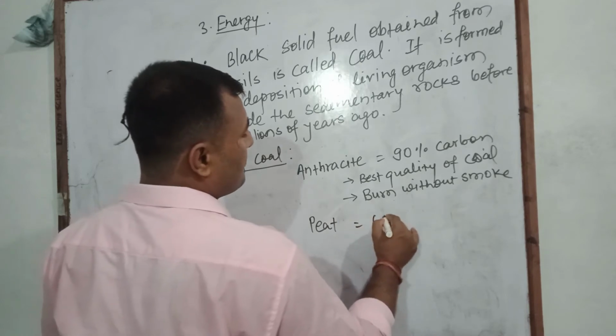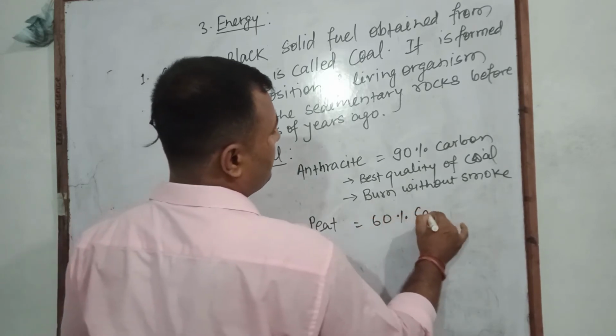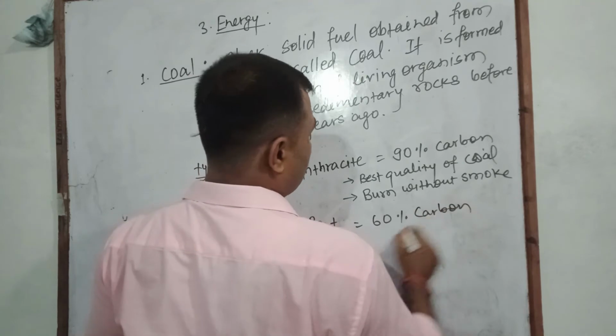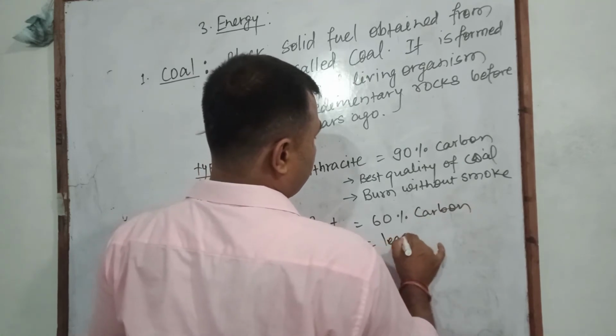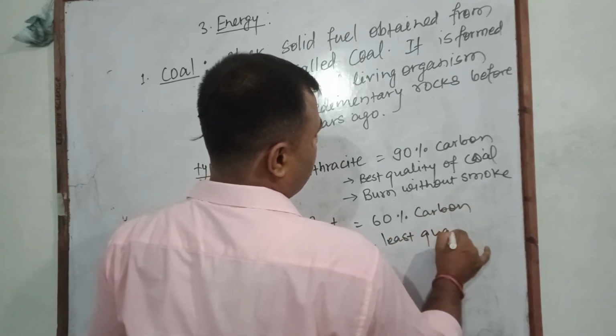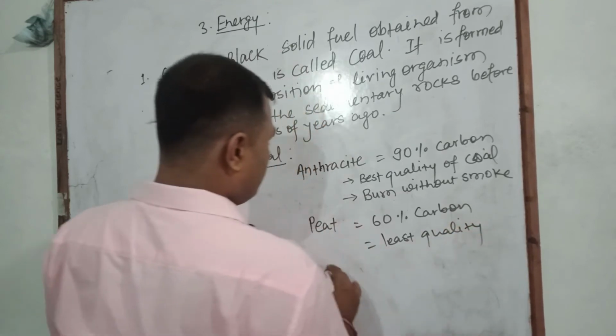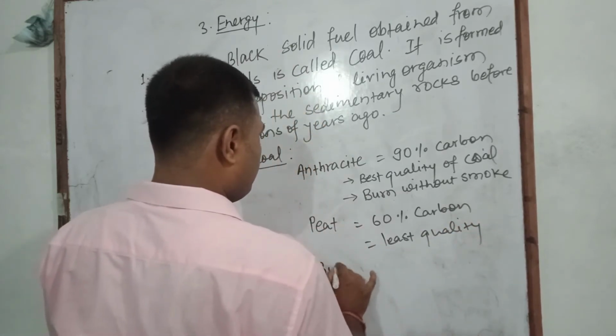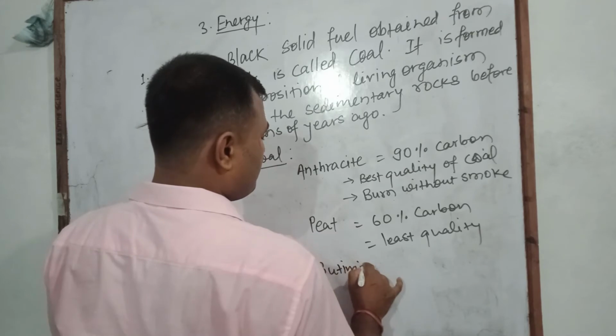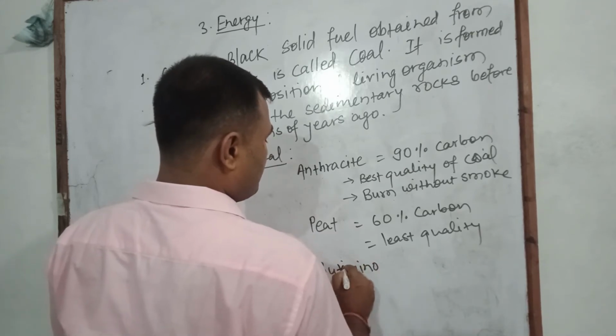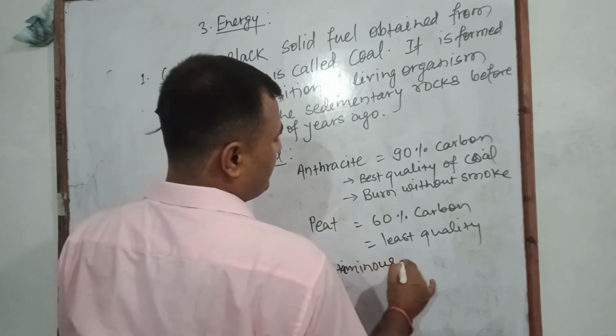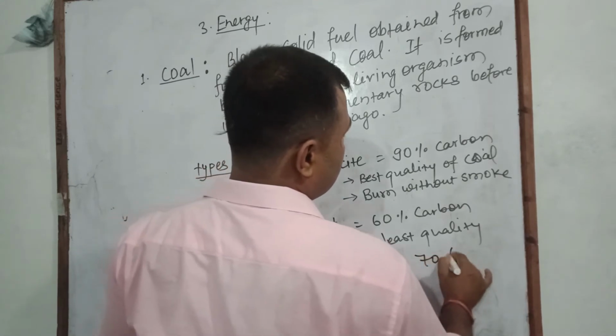Similarly, another is peat carbon or peat coal. It contains only about 60% carbon. Least quality. Another is bituminous, nearly about 70% carbon.